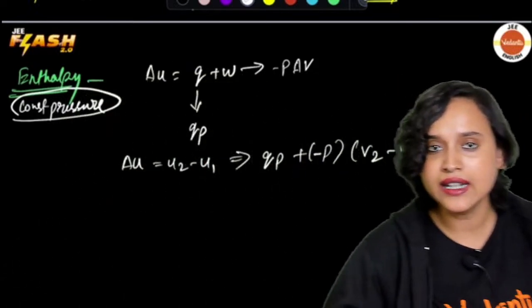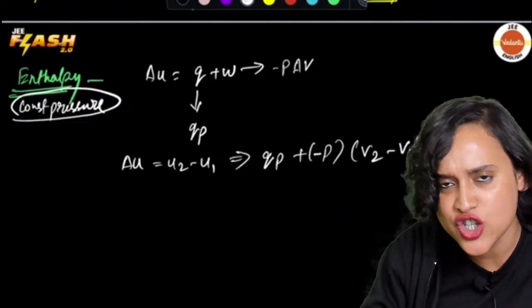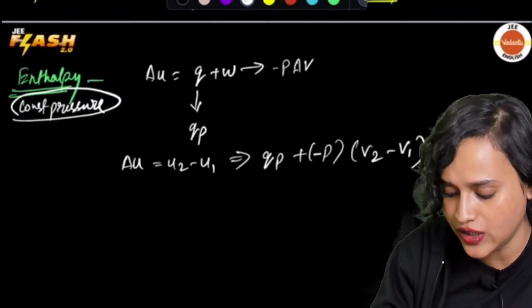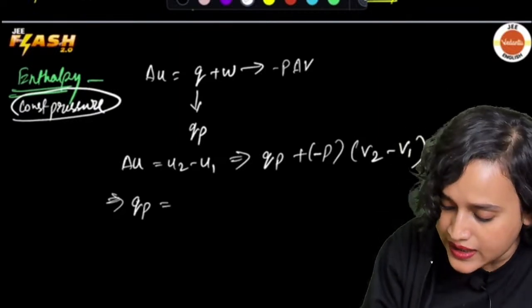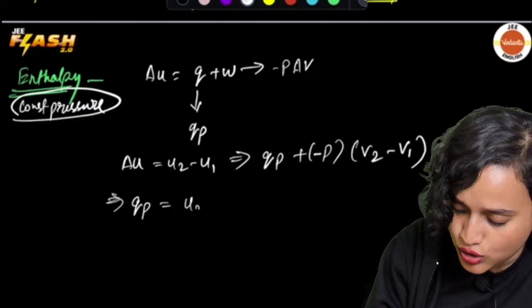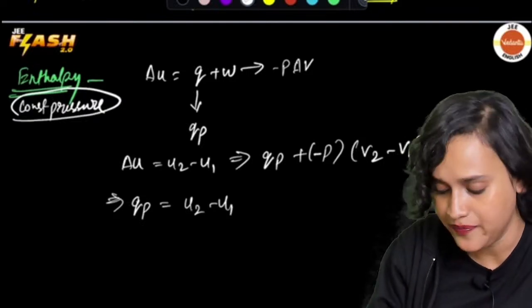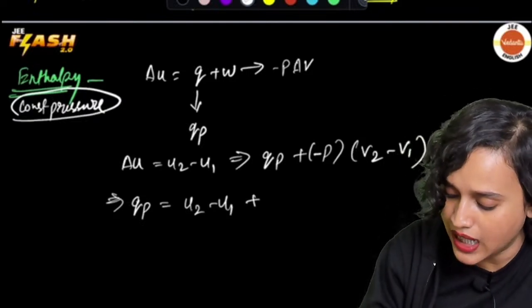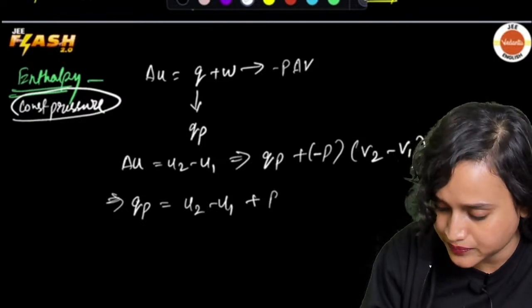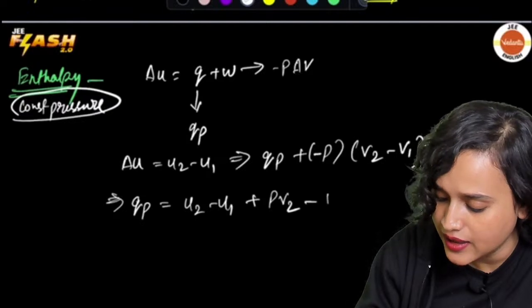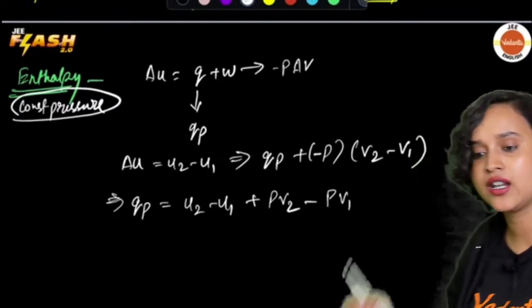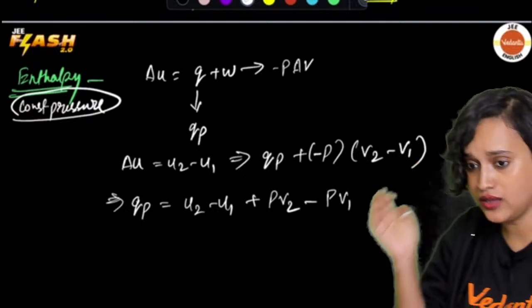So I have written that. Now everybody, let us shuffle this a little bit, okay? Let us shuffle this whole thing a little bit and we will see what we get. We get QP is equal to, let us take this U2 minus U1, okay? And I can write it as plus V2 minus PV1. Can I do that? I think I can do that, right?